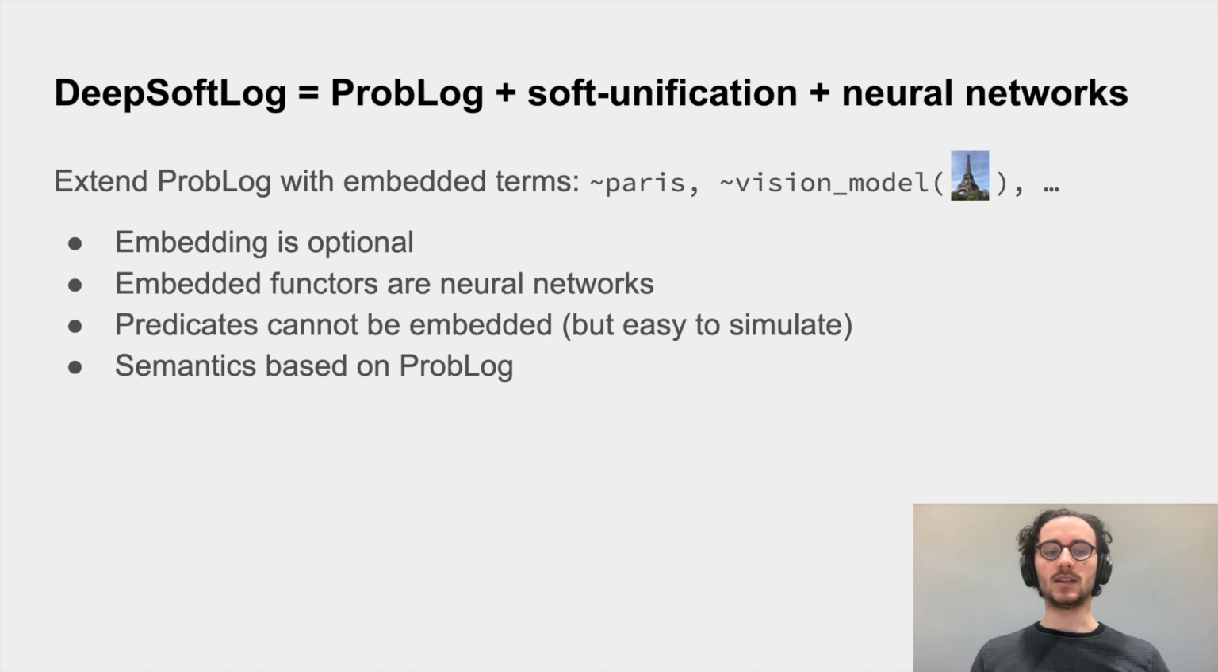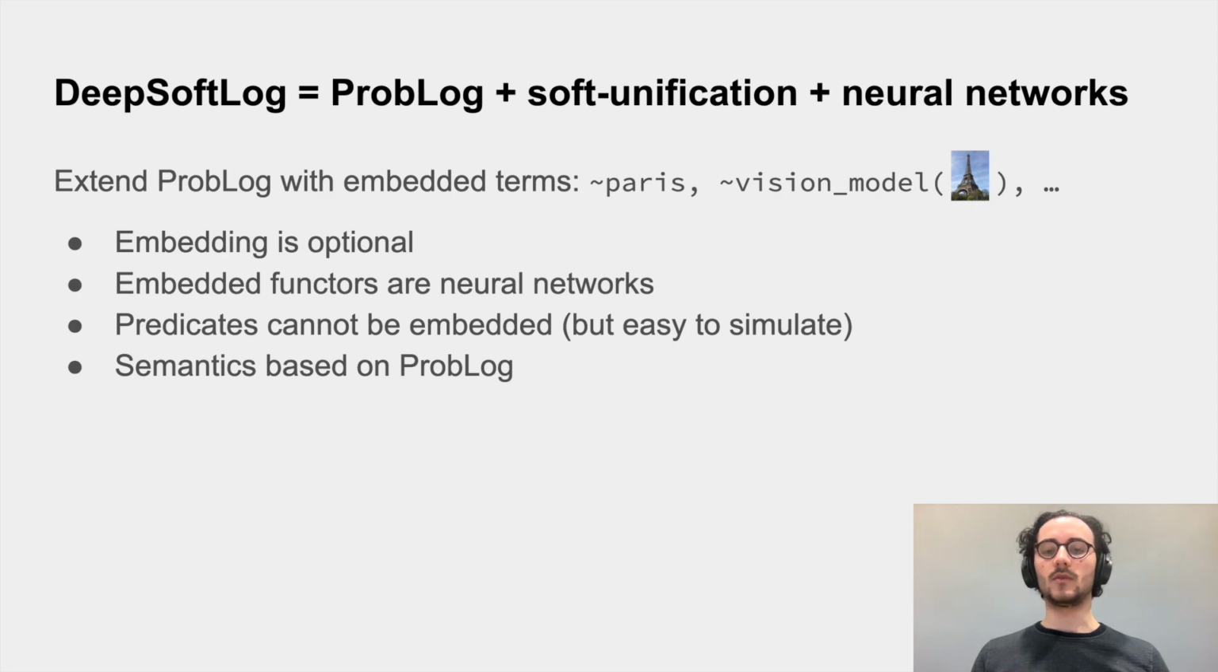We combine all of these ideas in a new neurosymbolic framework called DeepSoftLog. DeepSoftLog is an extension of ProbLog. ProbLog is a probabilistic logic programming language. So we extend ProbLog by adding embedded terms. Embedded terms are terms which are associated to an embedding. We note some differences with previous neurosymbolic frameworks. For one, the embedding of terms is optional. So we still retain, and hence generalize, the usage of normal symbols.